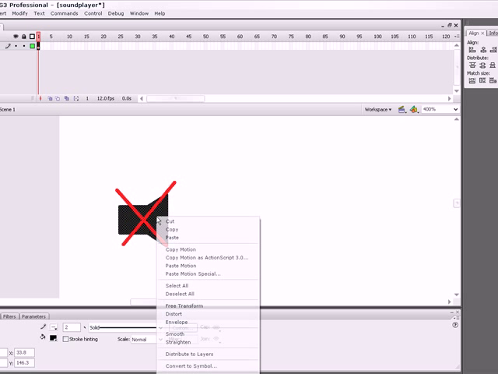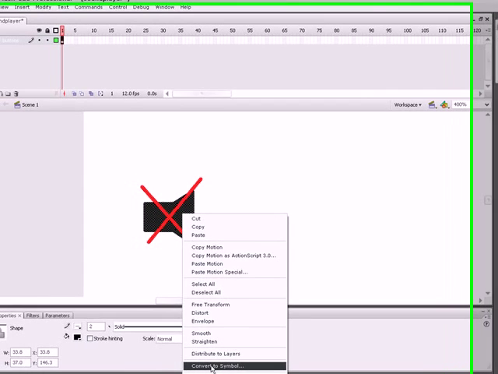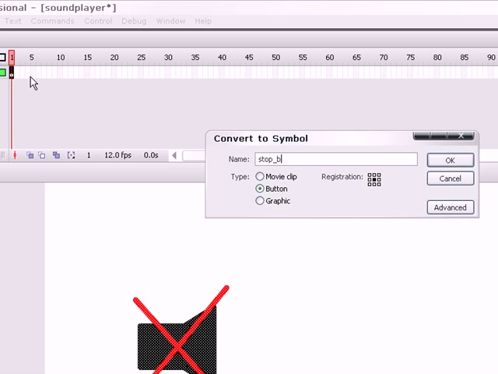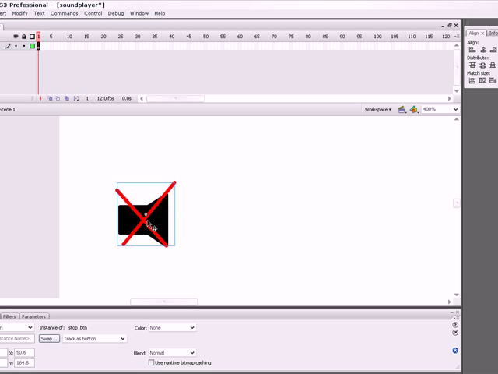Okay, now let's convert it into a symbol. Go to selecting button, then name it stop and store BTN with the registration on the center of it. Okay, let's click OK. Now we have one button called stop and store BTN. That's the instance name of it.